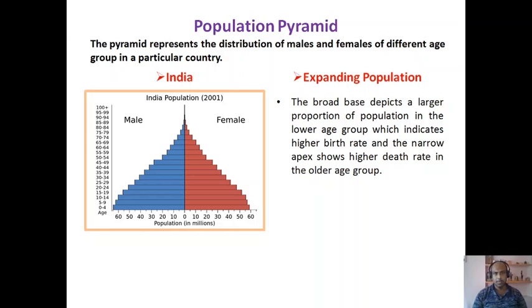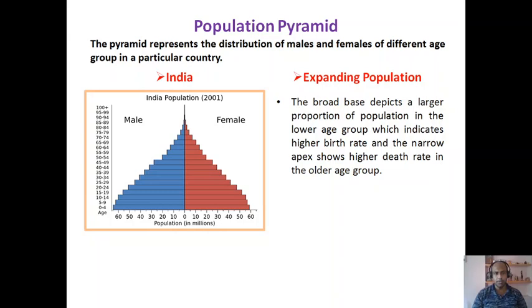Population pyramid. What does a population pyramid represent? The population pyramid represents the distribution of males and females of different age groups in a particular country. As you can see in this diagram, the x-axis, that is the horizontal axis, is representing the number of population in millions, and the vertical axis is representing the age group.